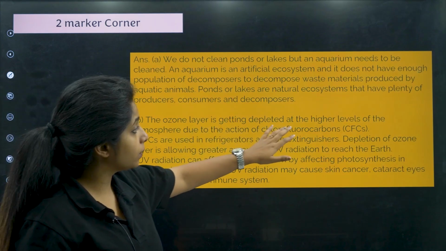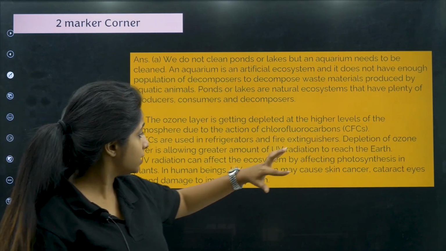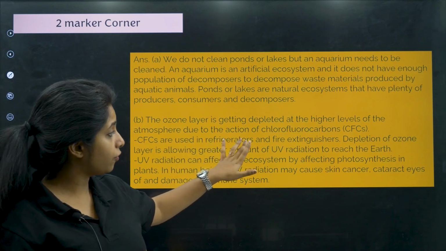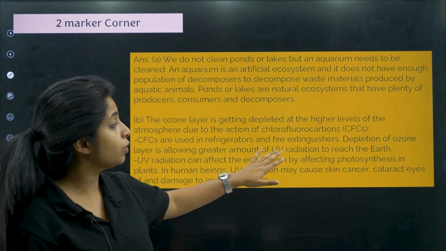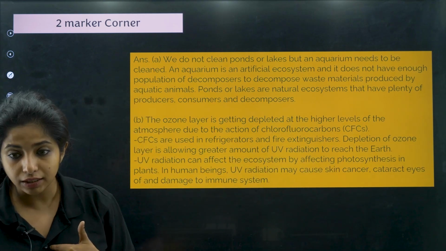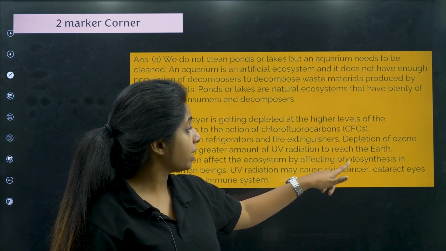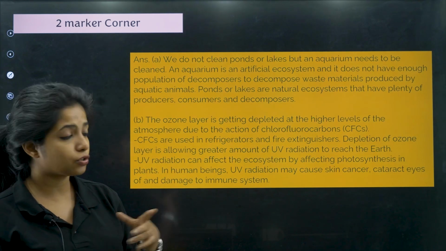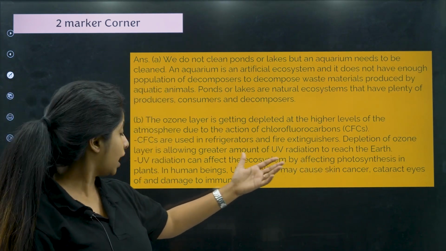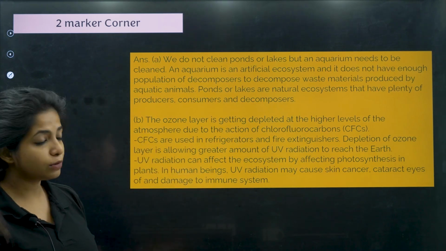Now, the ozone layer is getting depleted at higher levels of the atmosphere due to the action of chlorofluorocarbons, that is CFCs. CFCs are used in refrigerators and fire extinguishers. Depletion of the ozone layer is allowing a greater amount of UV radiation to reach the earth. What happens with the UV radiation? UV radiation can affect the ecosystem by affecting photosynthesis in plants. In human beings, it is causing skin cancer, cataract in the eyes, and also damage to the immune system.